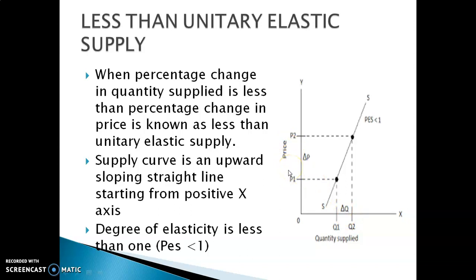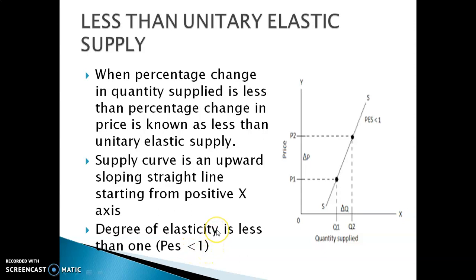In this case, the supply curve is an upward sloping straight line starting from the positive x-axis. The greater than unitary elastic supply curve starts from the y-axis or negative x-axis, but here the supply curve starts from the positive x-axis. It is steeper than the greater than unitary elastic curve. So the degree of elasticity is less than 1. PES is less than 1.